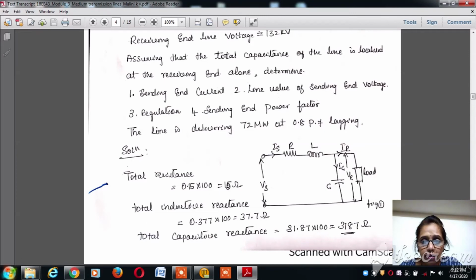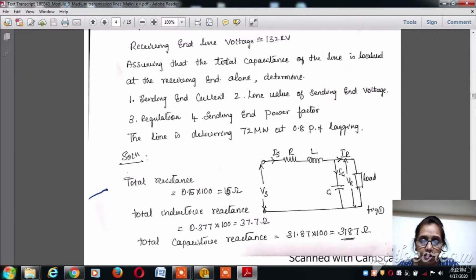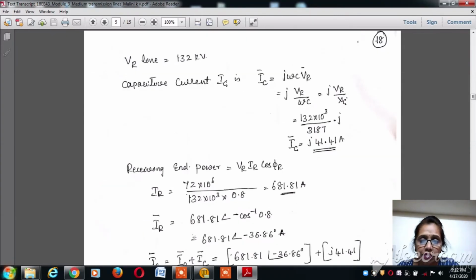Total inductive reactance is 0.377 multiplied by 100, that is 37.7. Total capacitive reactance Xc is 31.87 multiplied by 100, that is 318.7. So now VR, the line voltage given at the receiving end, is 132 kV. Now the capacitive current can be calculated as IC equal to j omega C into VR.